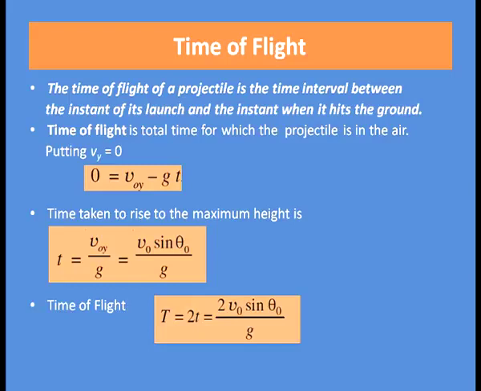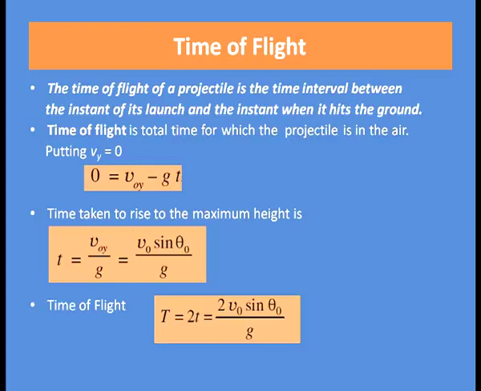Here we have used the equation v equal to u plus a t, a equal to minus g, v equal to 0 and u equal to v 0 y. So, the time taken to rise to the maximum height is t equal to v 0 y divided by g, that is equal to v 0 sin theta 0 divided by g, as v 0 y equal to v 0 sin theta 0.